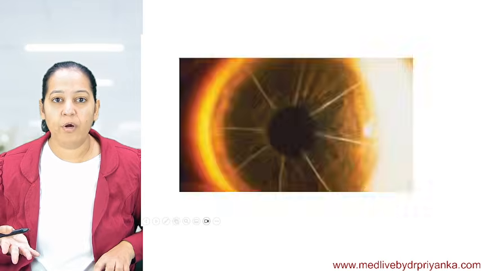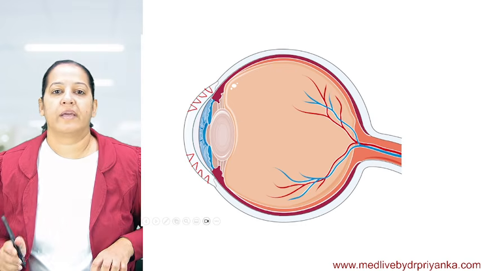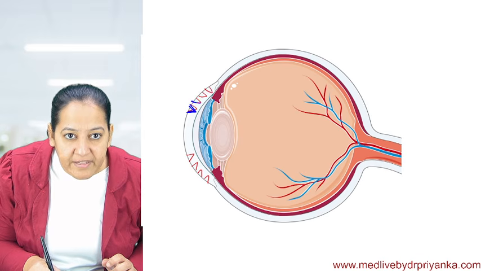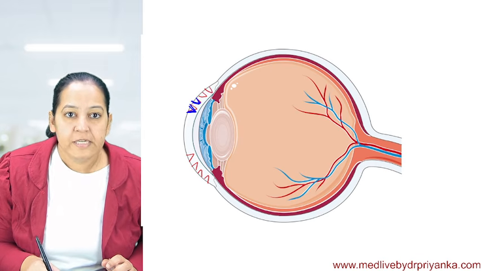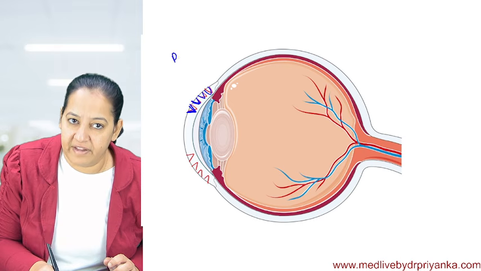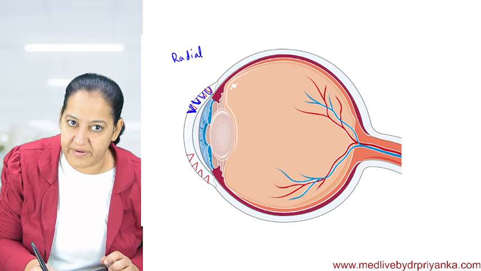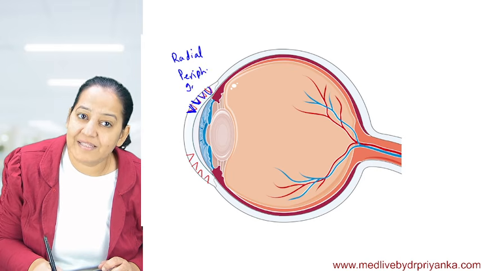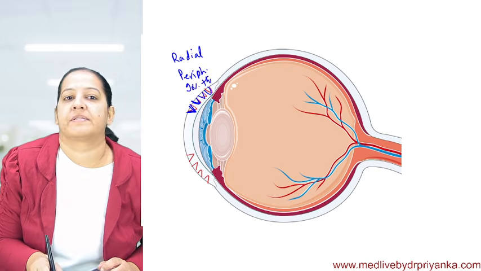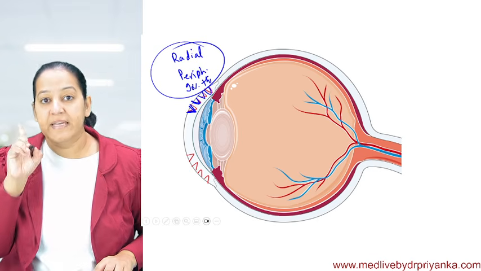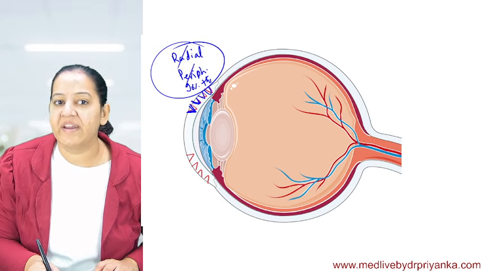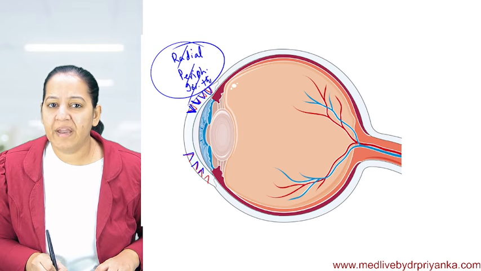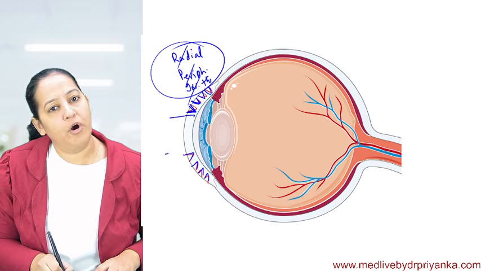If you understand now what we are doing, say so. See in this diagram, can you see the cuts? Appreciate 90% thickness of the cornea, not 100%. The cuts are radial, number one. The incision is radial in nature. Number two, it is at the periphery, not at the center. And number three, it involves 90% of the thickness of the cornea, not 100%. Learn the three features of the incision: they are radial in nature, at the periphery, and involving 90% of the thickness of the cornea, not at the center.